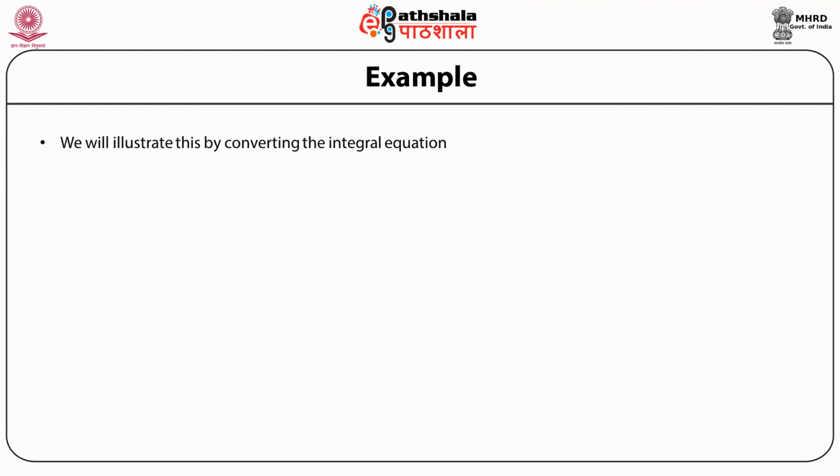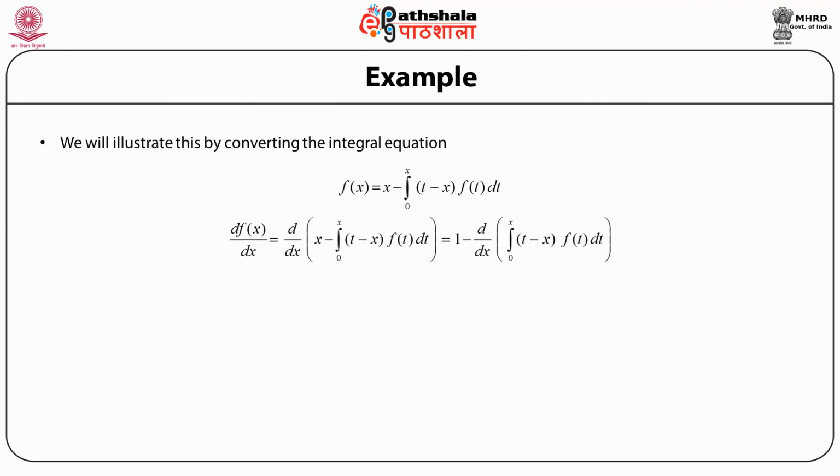I will now illustrate the use of this chain rule by converting an integral equation into a corresponding differential equation. So let us consider, for simplicity, an equation which is f(x) equal to x minus the integral from 0 to x of f(t) into (t minus x) dt. Differentiating this with respect to x, the derivative of the left hand side is df(x)/dx, equal to the derivative of the right hand side.